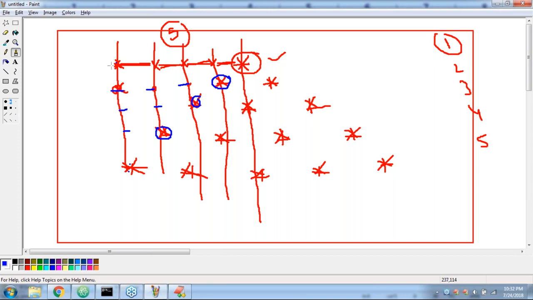For the first one, how many spaces are required? 4. Second one, 3. Third one, 2. Fourth one, 1. And then 0, 0. Like this, right? Good. Now, how can you do that? Very simple, sir.